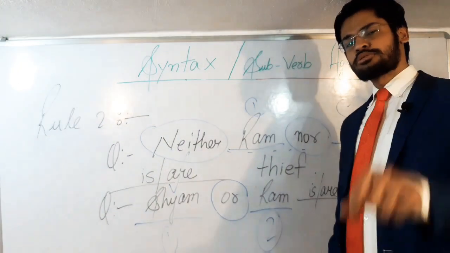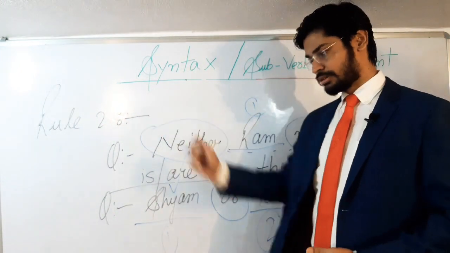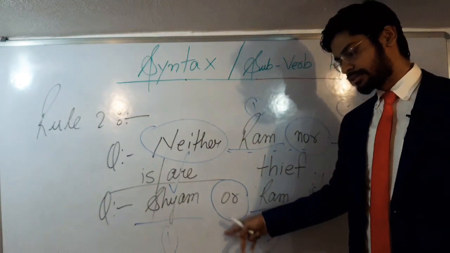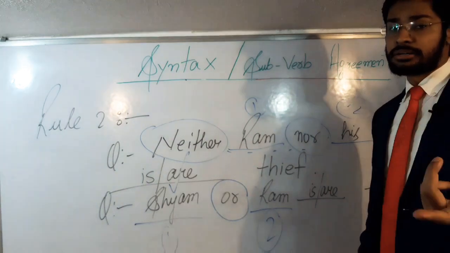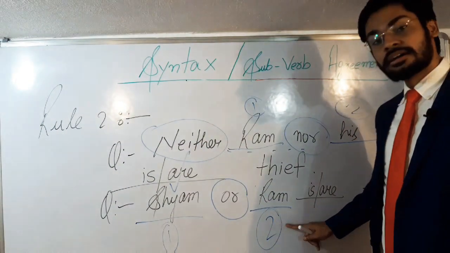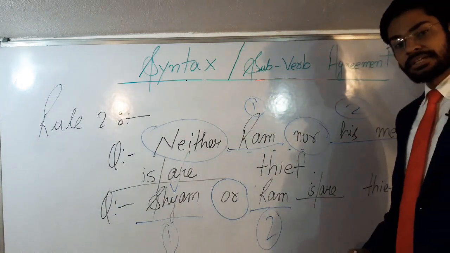These subjects are joined by conjunction or. And as I have said earlier in this rule number 2, if your subjects are joined by or, then your verb will depend on the second subject. And the second subject is Ram, which is singular. So your verb will also be singular.